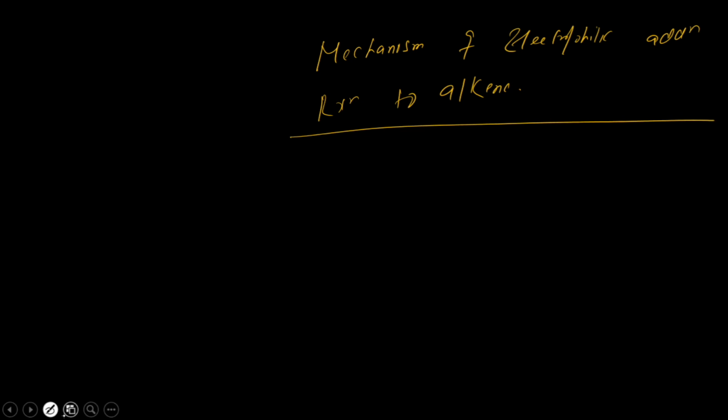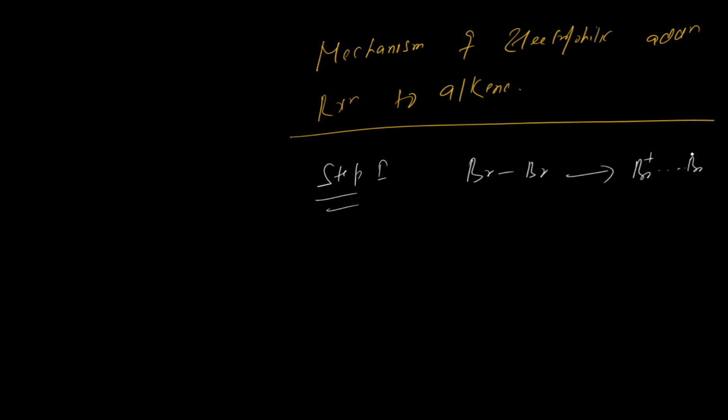Have a look here. In step one, suppose we do the bromination. We take the bromine, and it will form Br plus and Br minus. This is known as the polarized bromine molecule.